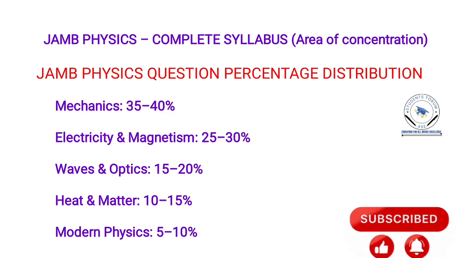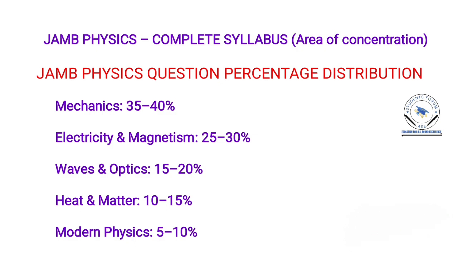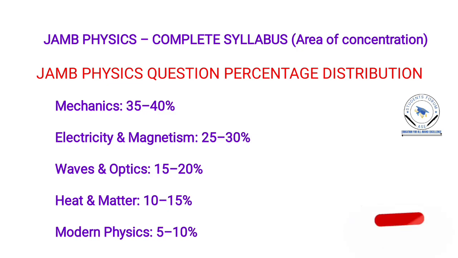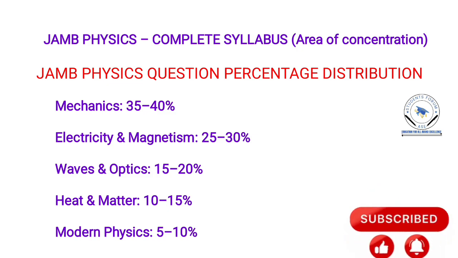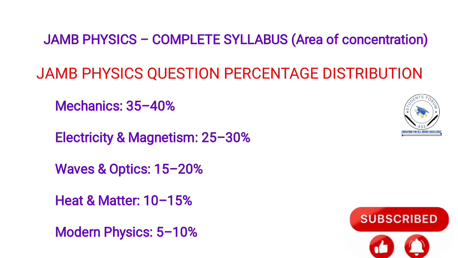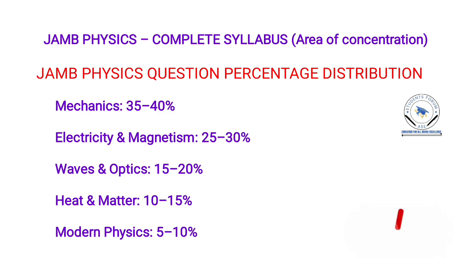Look at the percentage distribution: mechanics carries 35 to 40%, electricity and magnetism 25 to 30%, wave and optics 15 to 20%, heat and matter 10 to 15%, and modern physics 5 to 10%.